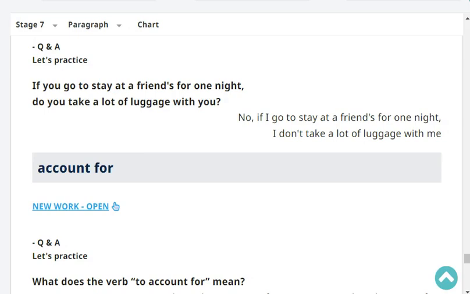If you go to stay at a friend's for one night, do you take a lot of luggage with you? Yes or no? No, if I go to stay at a friend's for one night, I don't take a lot of luggage with me. Very good.